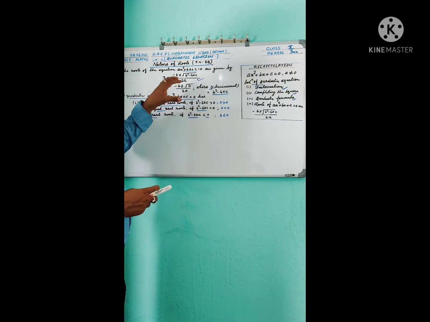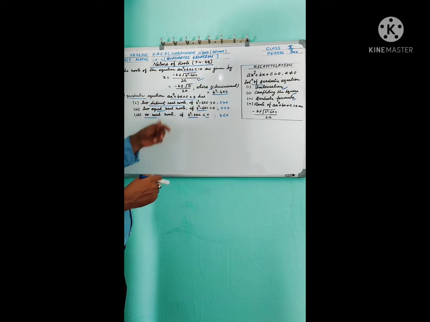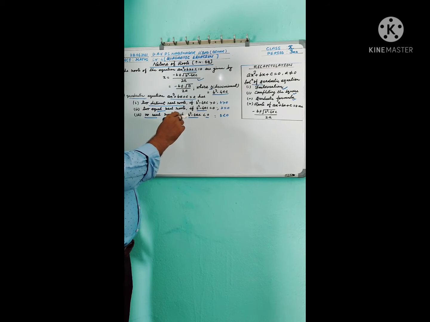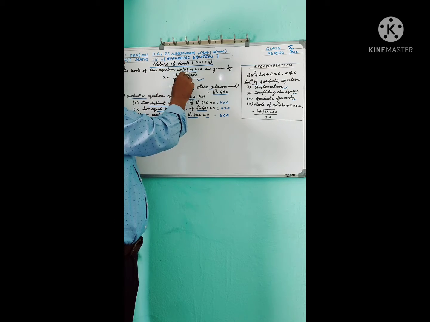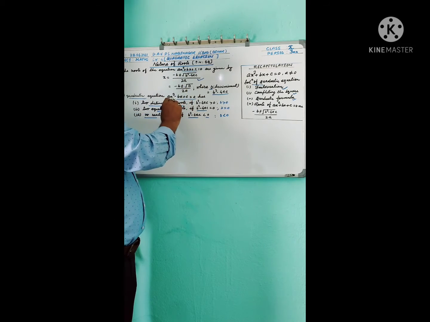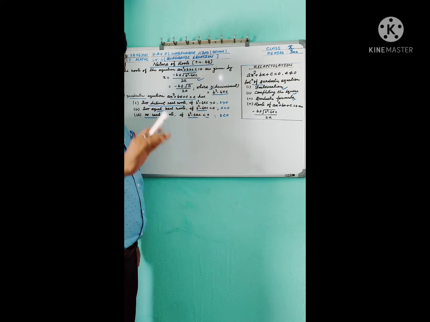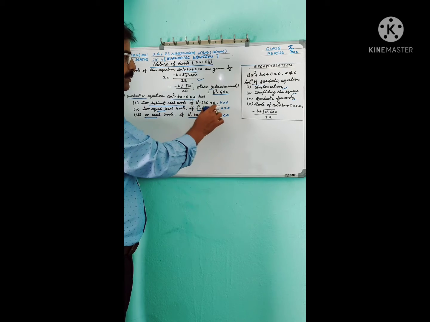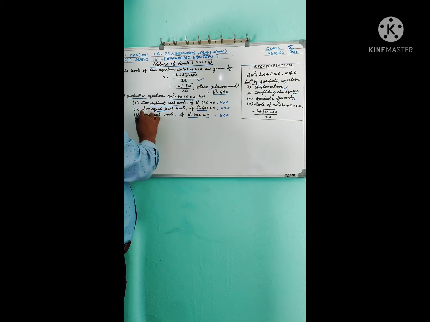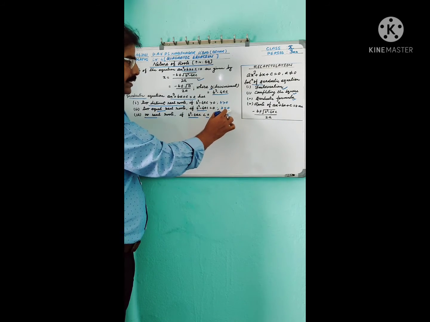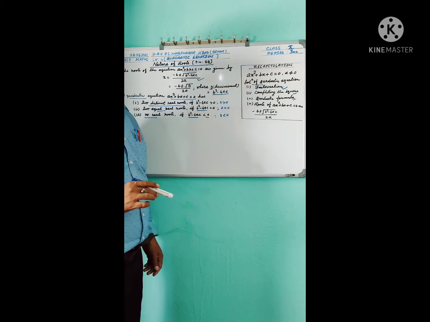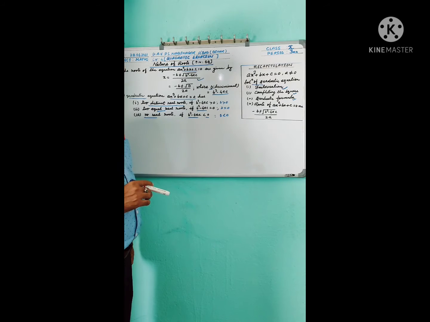So, again, let me repeat about nature of roots. A quadratic equation ax square plus bx plus c equal to 0 has mainly three natures of roots. First, two distinct real roots if d greater than 0, two equal roots if d equal to 0, no real roots if d less than 0.